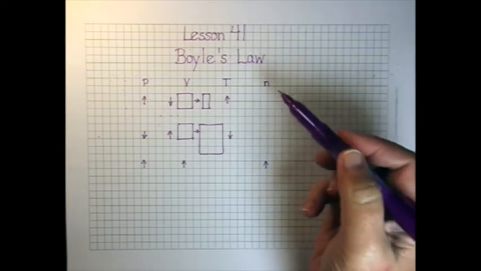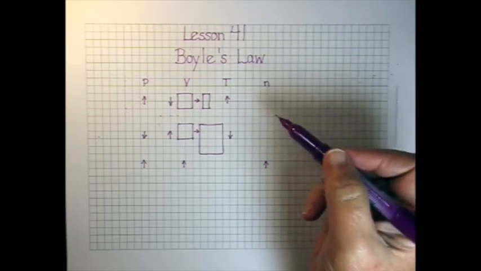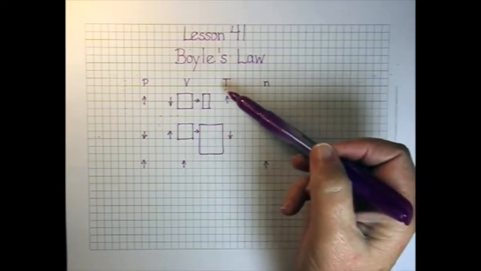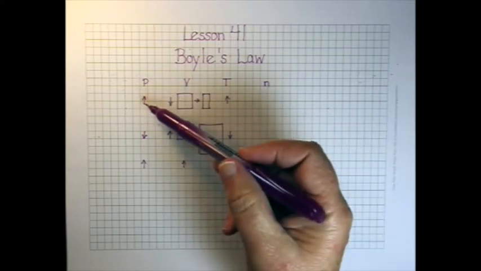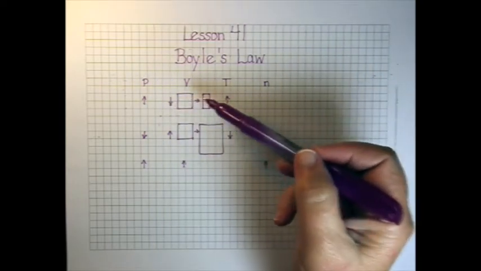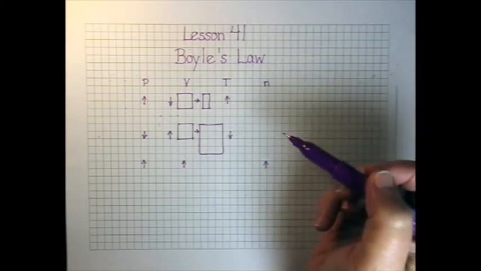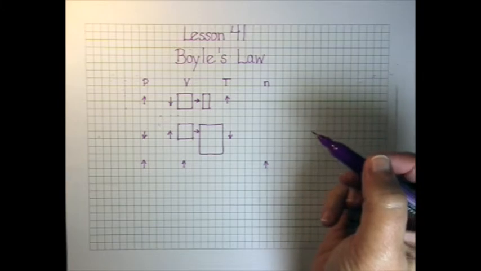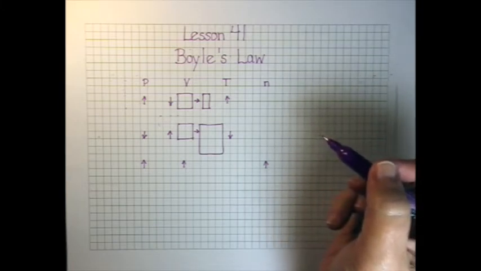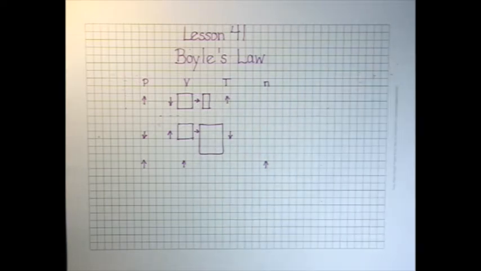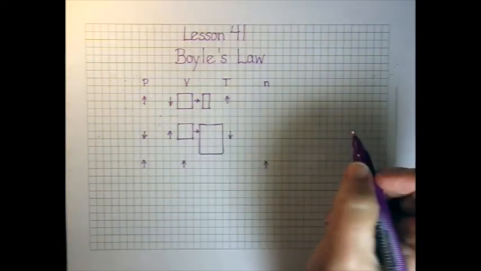So the gas laws are going to put numbers onto that so that we can predict, if I change the temperature this much, how much is that going to change the pressure? If I change the volume this much, how much is that going to change the temperature? So there's a whole series of these. The first one that we are going to deal with is Boyle's Law, named for Robert Boyle, one of the early investigators. And it deals just with pressure and volume. He was not messing around with temperature or number of moles at all.